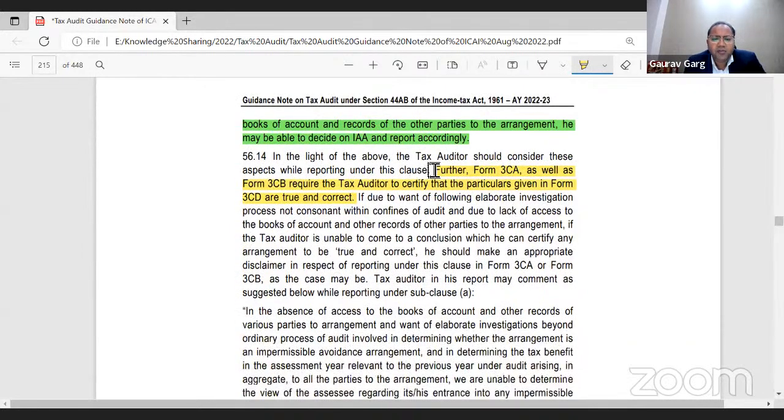In light of the above, the tax auditor should consider these aspects while reporting under this clause. Further, Form 3CA as well as Form 3CB require the tax auditor to certify that the particulars given in Form 3CD are true and correct.